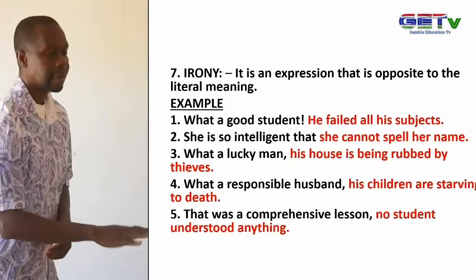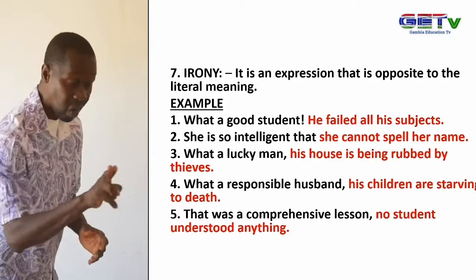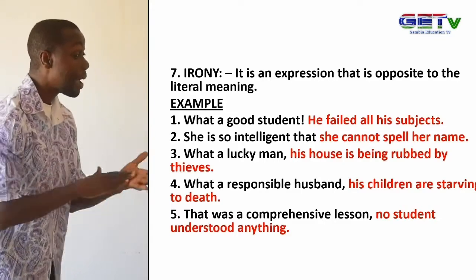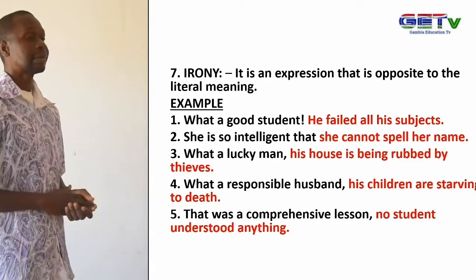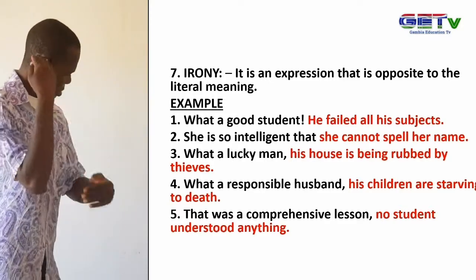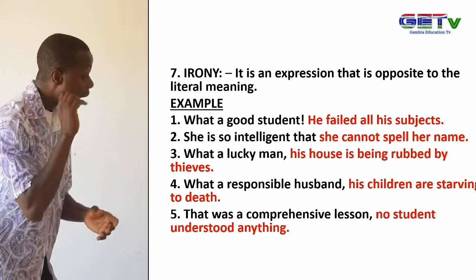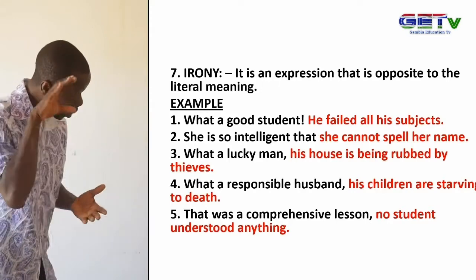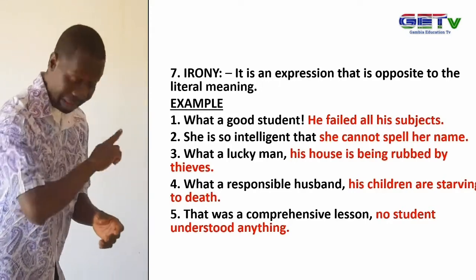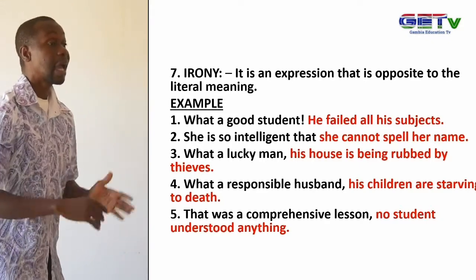The fourth one. What a responsible husband. His children are starving to death. Is he responsible? No. So this has another meaning. The fifth one. That was a comprehensive lesson. No student understood. If the lesson is comprehensive, students should be able to understand. But if no student understood, it means the lesson is not comprehensive. So this is what takes us to the examples of irony.